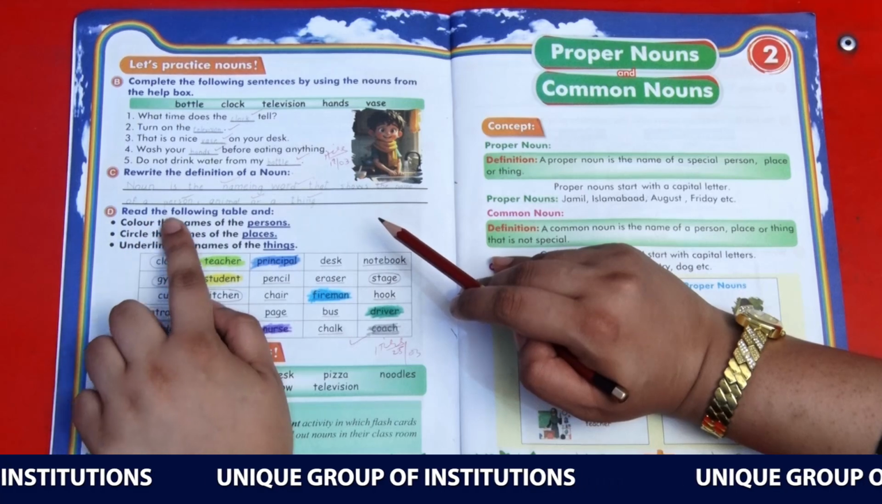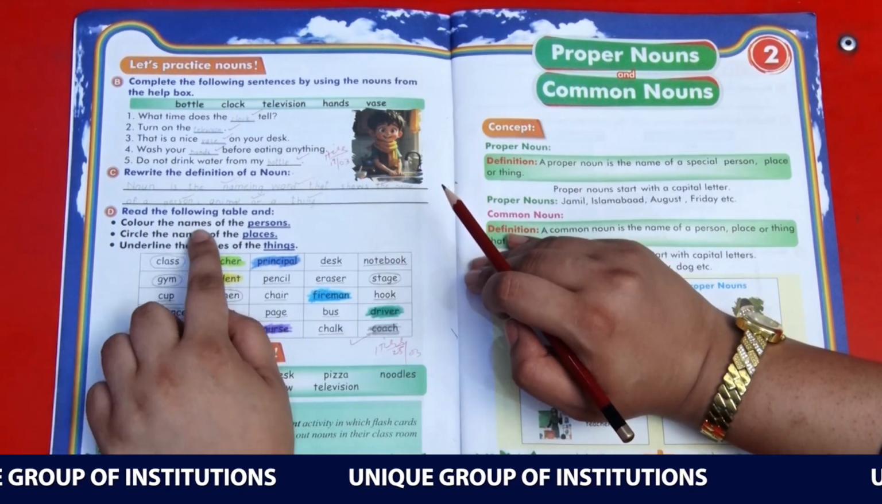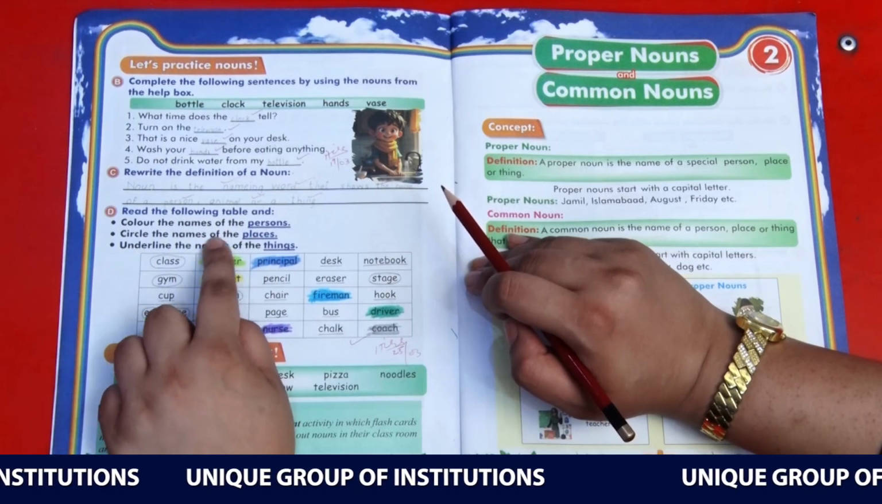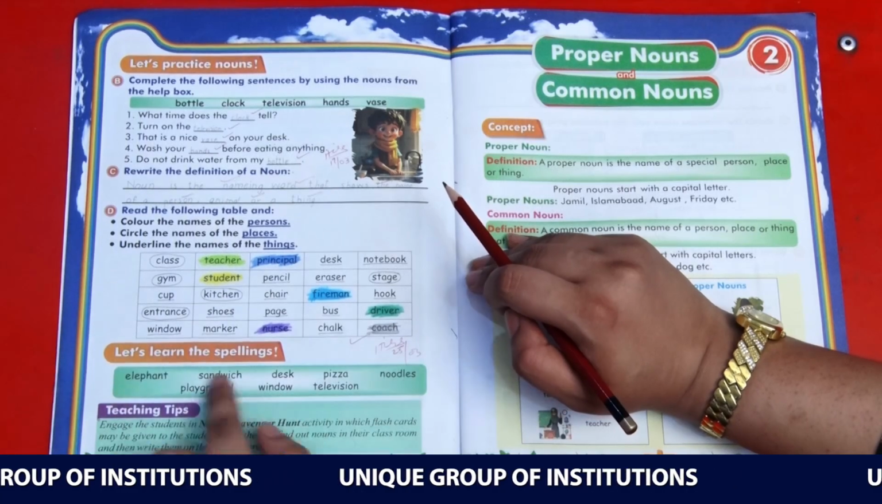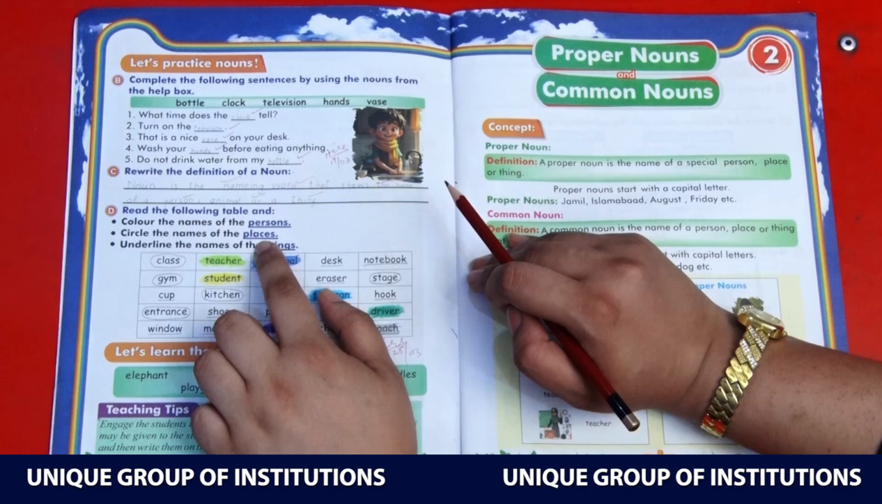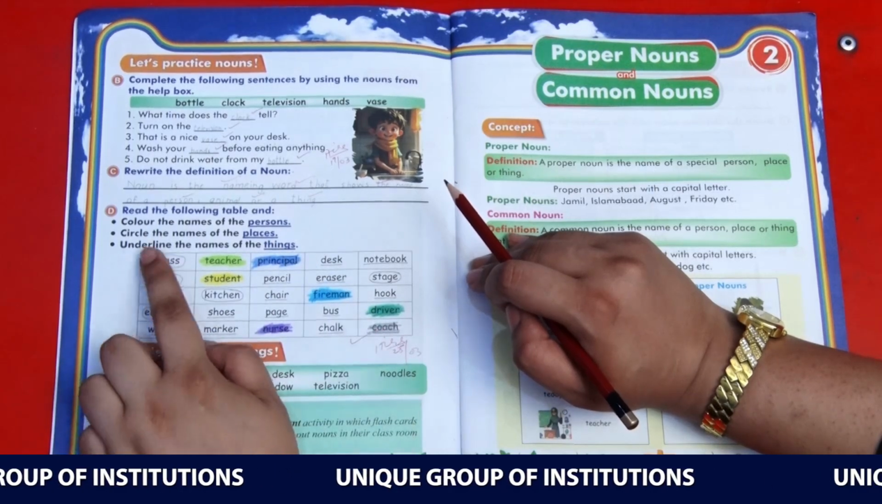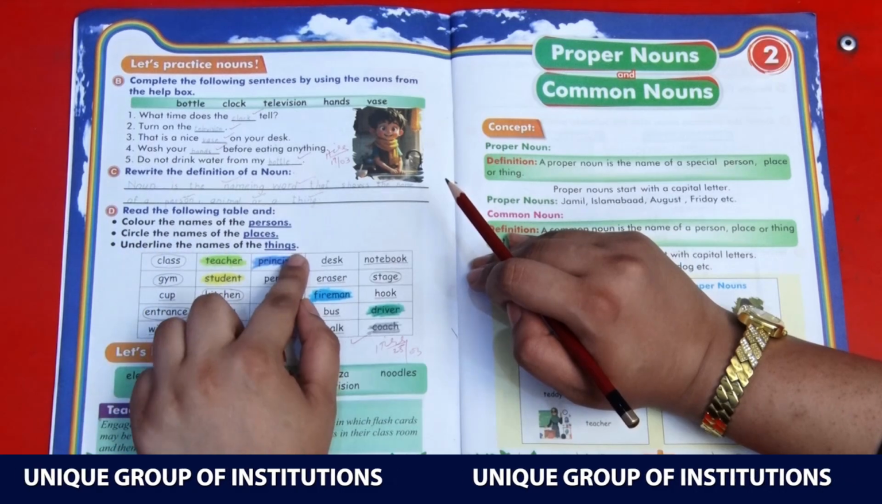The next task is to read the following table and color the names of the persons, circle the names of the places, and underline the names of the things. We have a table here. We have different kinds of words. There are persons' names, places' names, things' names. You need to color the persons' names, circle the places' names, underline the things' names.